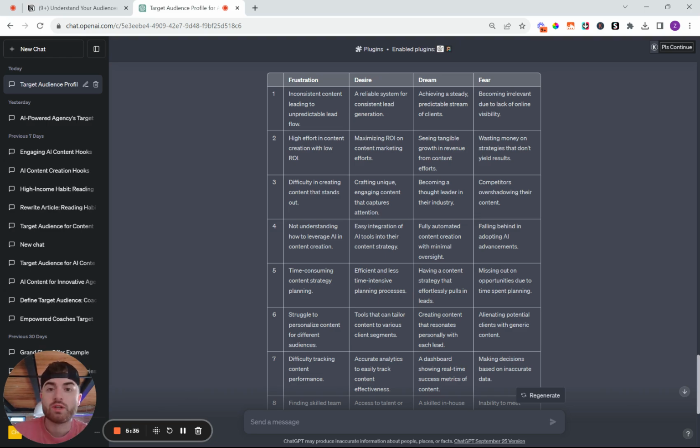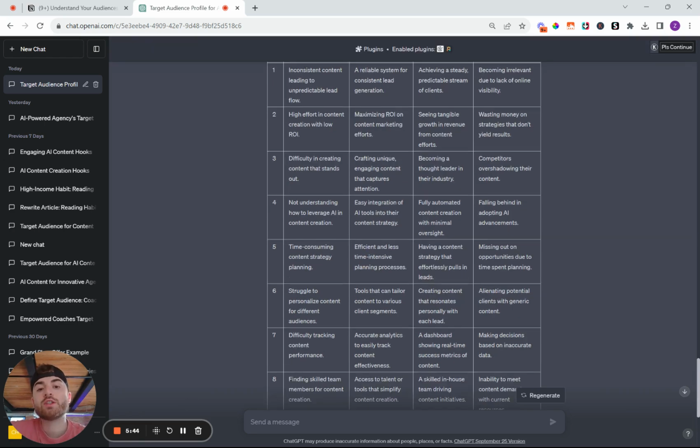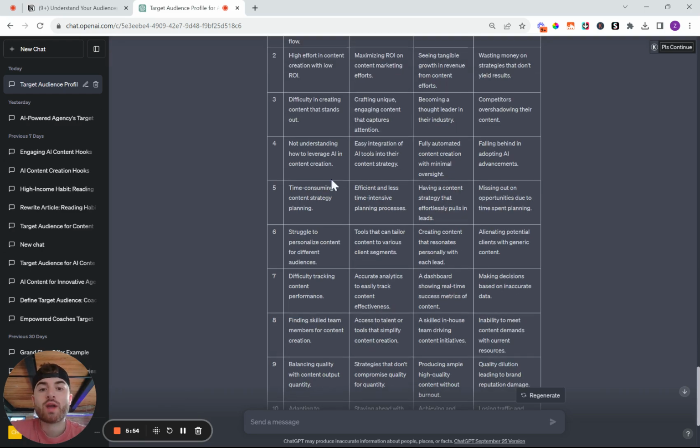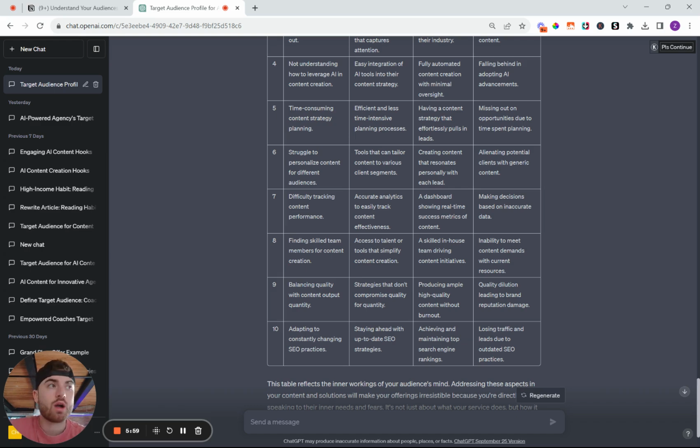They're looking for a solution to either get rid of these or to gain these, the desires or dreams. So again, this is a really good prompt I would suggest you use to really understand what your target audience wants and what they will actually want to get rid of as well. So again, use this, write these down somewhere, keep it always visible to you. It's really going to help when you're coming up with content and when you're coming up with the messaging for your VSL or sales page, or even for emails or cold DMs as well. So this is really going to help you in all aspects, not just content.